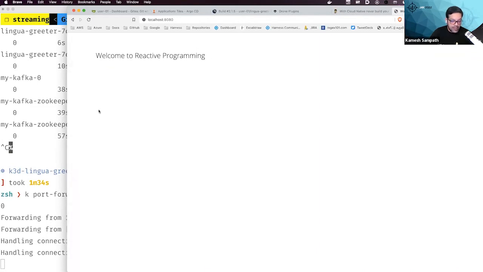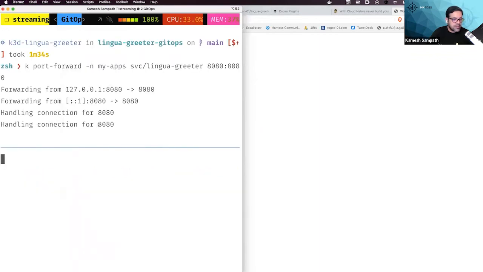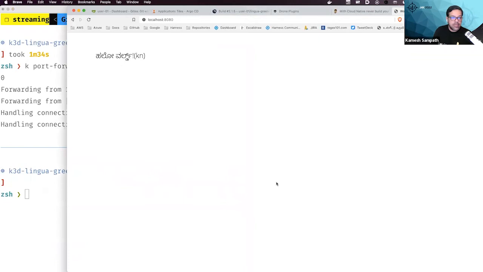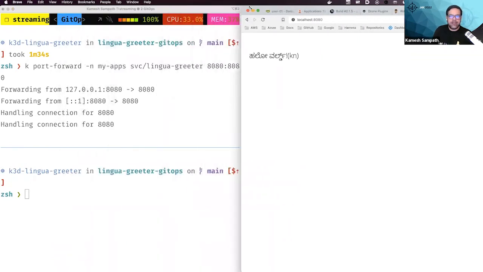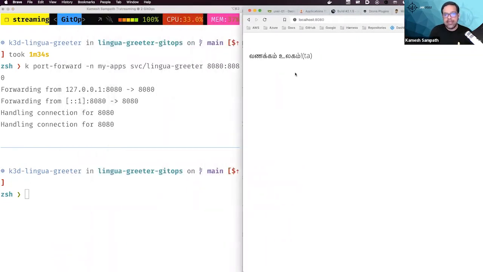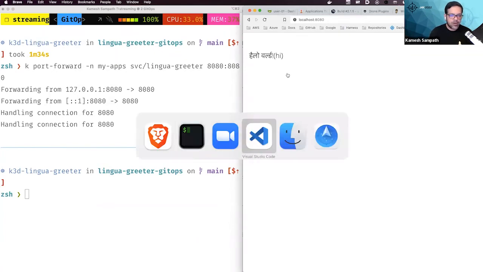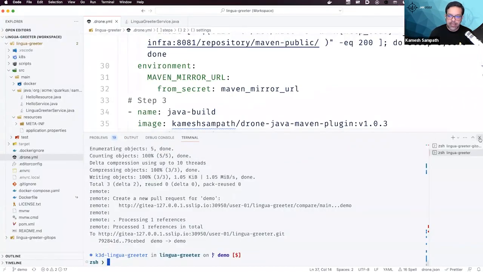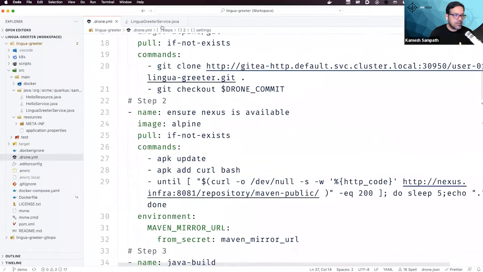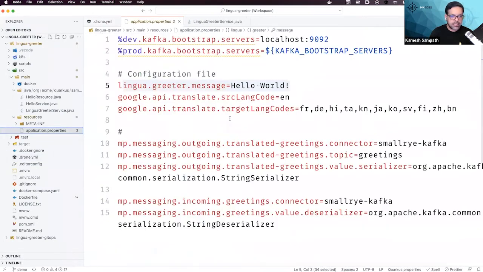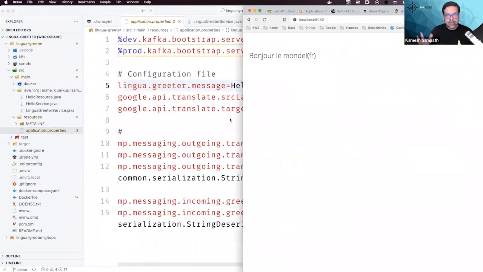Okay. It's getting stuck. Okay, let me see if the status of my pods is good. Yeah, there we go. It takes a bit of time for it to go to Kafka, and then it gets translated from the various different things, right? For example, it gives you multiple different languages just to say hello, right? So this is what we had here on my screen. I just say hello, and if you go to my application properties, it says hello here, right? So this is fine.